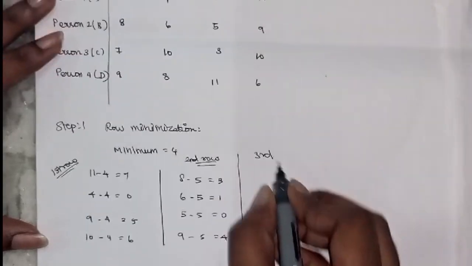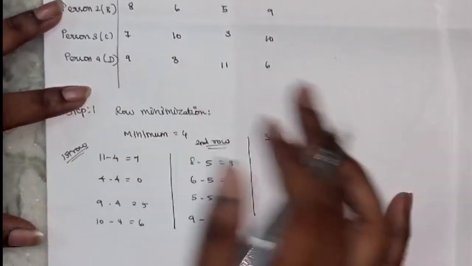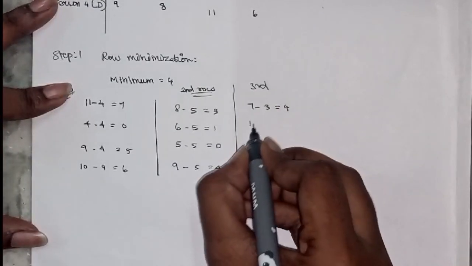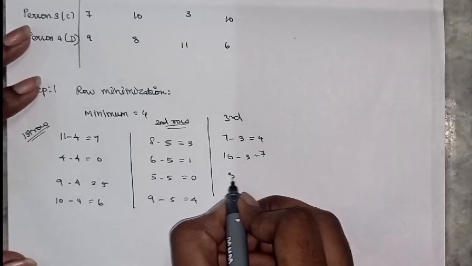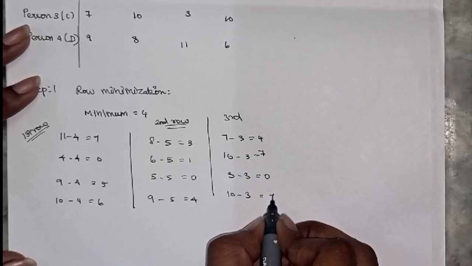In the third row, we have the minimum value of 3. So we have to subtract 3 from the other elements. 7 minus 3 equals 4, 10 minus 3 equals 7, 3 minus 3 equals 0, 10 minus 3 equals 7.